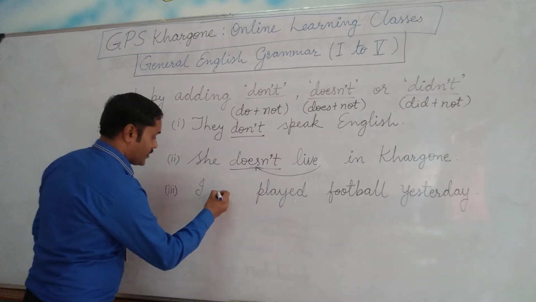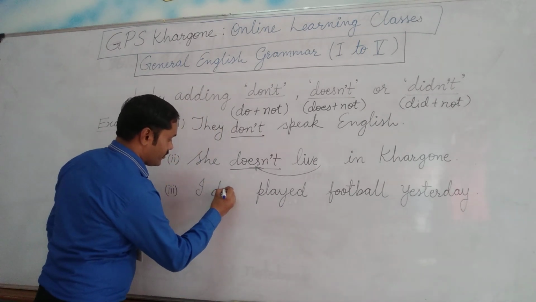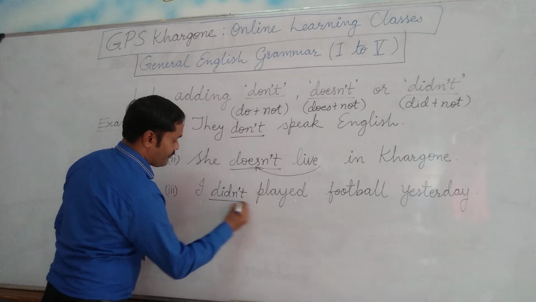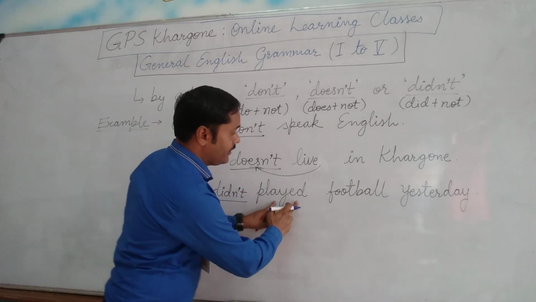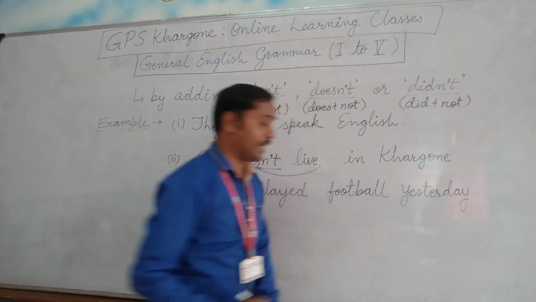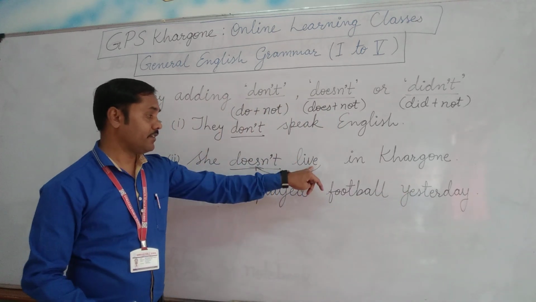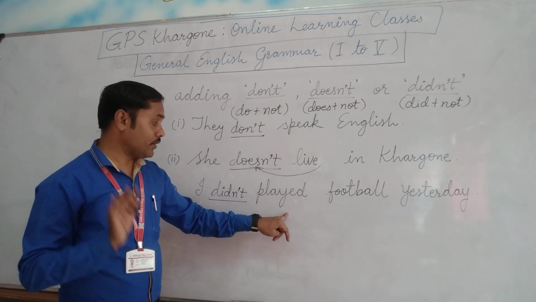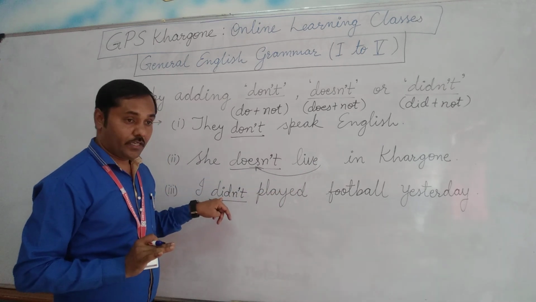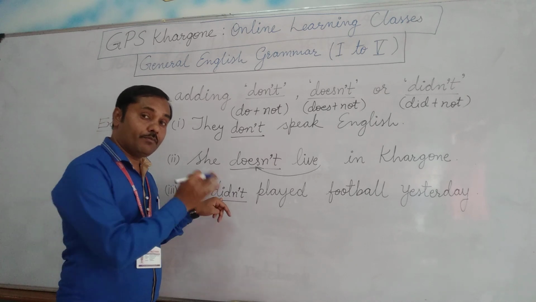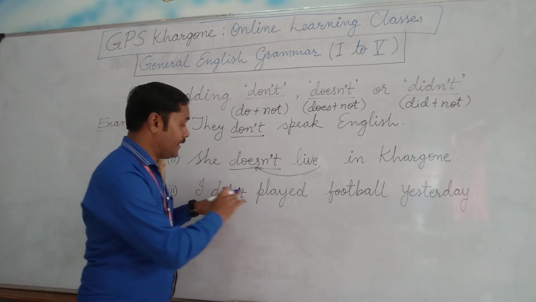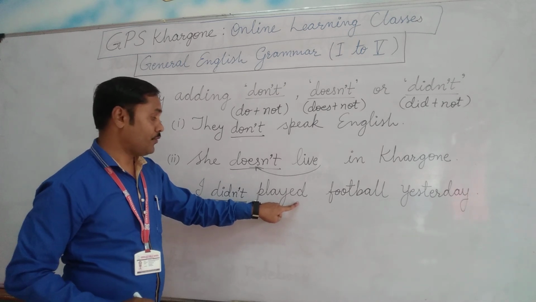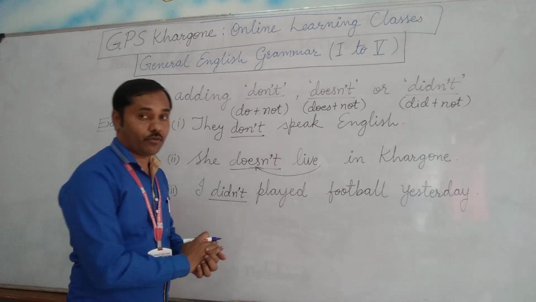The actual pronunciation is didn't, D-I-D and apostrophe T. I didn't played football yesterday. Again, just like here, we have to make a little change in the form of the verb also. If we are using the helping verb did, along with did we never use the second form of the verb, so we have to make it the first form again.